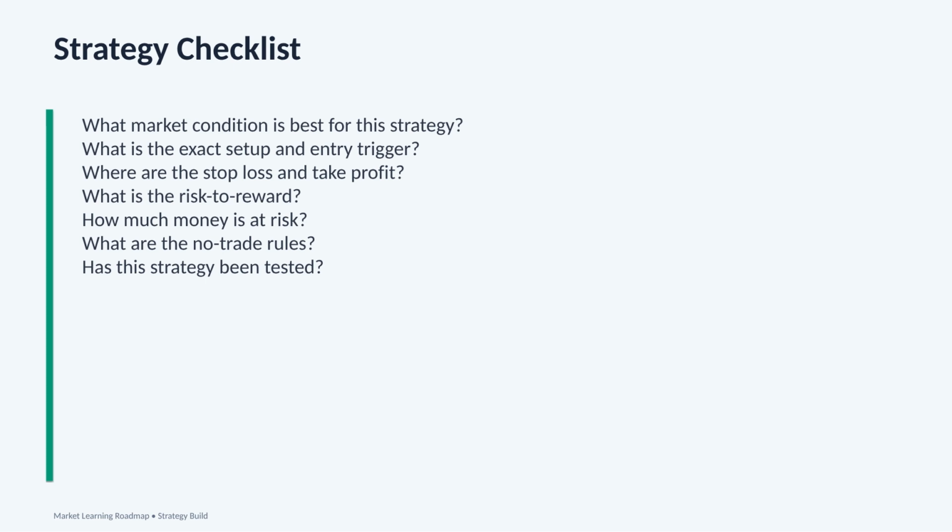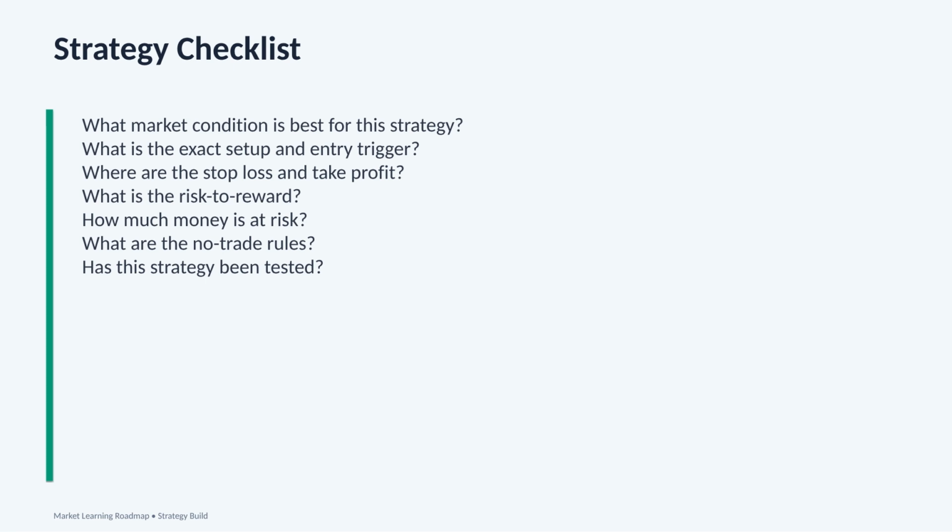The fourth question is, what is the risk to reward? We need to know whether the possible reward is worth the risk. The fifth question is, how much money is at risk? This is position sizing. We should know the dollar risk before taking the trade. The sixth question is, what are the no trade rules? A good strategy tells us when to trade, but it also tells us when to stay out.